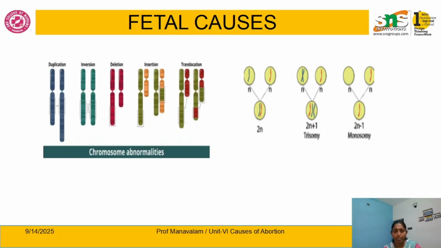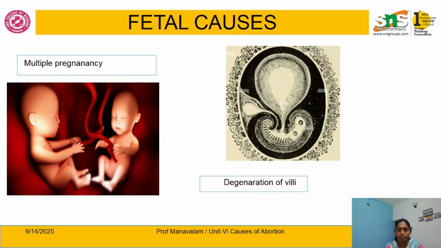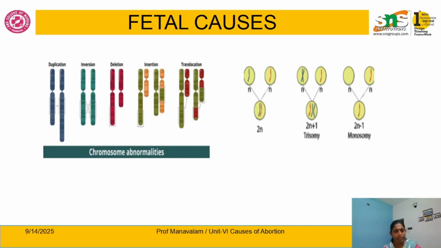Next, apart from that, there are structural abnormalities happening in the chromosomes. Maybe a duplication of chromosome, inversion of chromosome, deletion of chromosome, insertion of chromosome, or sometimes translocation of chromosome. These are some of the structural abnormalities that happen. So this is the main fetal cause of abortion.